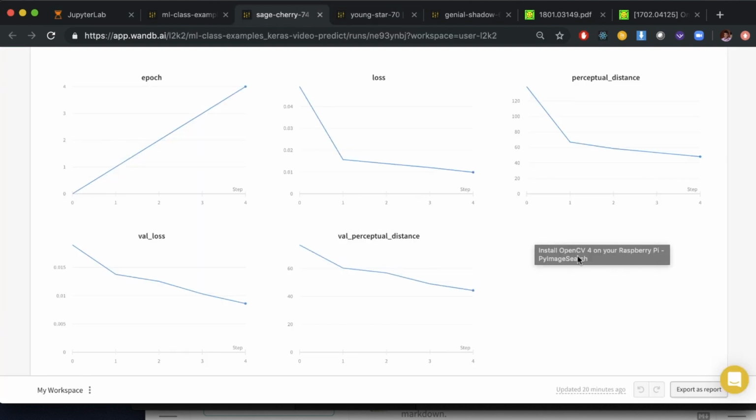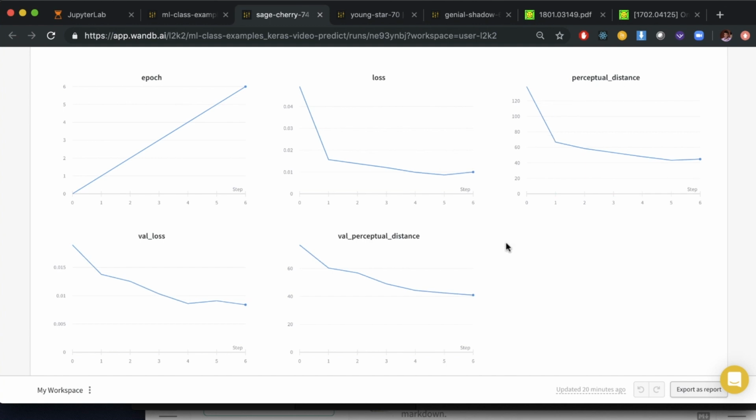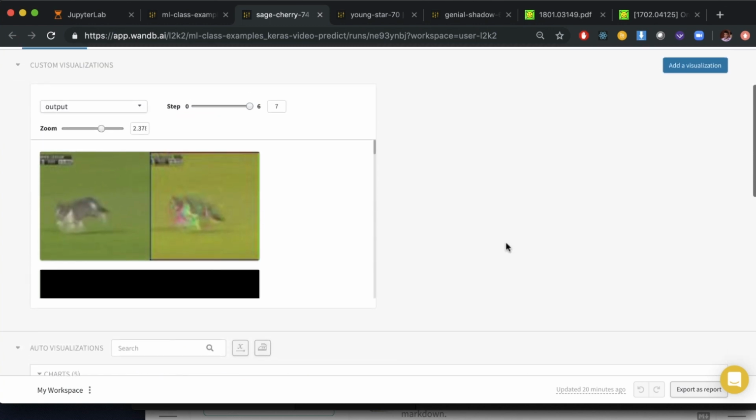And you can see that the model is getting better, but actually perceptual distance is pretty high. So right now the perceptual distance is at 43. And I actually have no idea what that means, if that's really good or bad. But one thing to look at is the actual output.